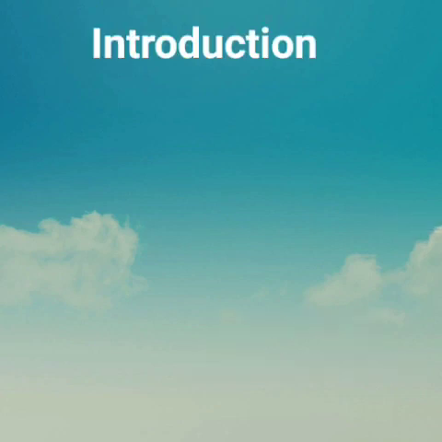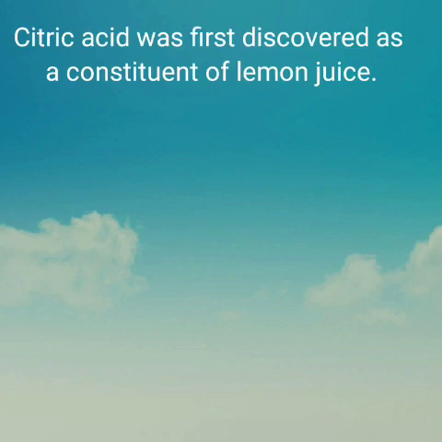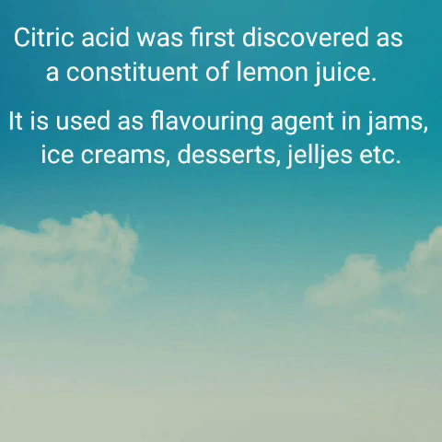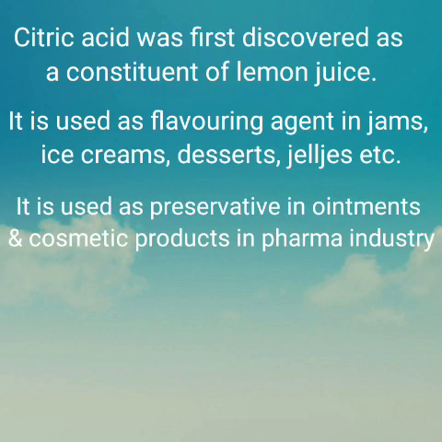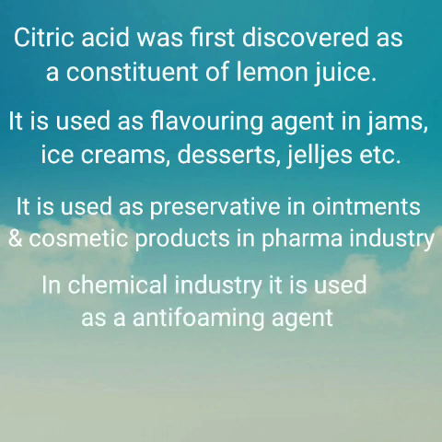Introduction. Citric acid was first discovered as a constituent of lemon juice. It is used as a flavoring agent in jams, ice creams, desserts, and jellies. It is used as a preservative in ointments as well as in cosmetic products in the pharma industry.